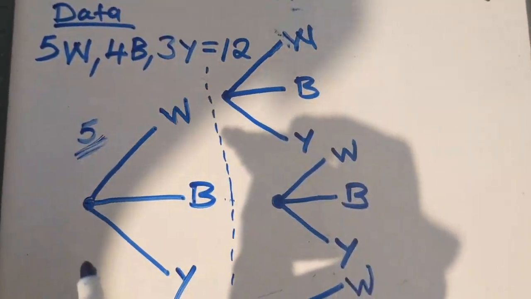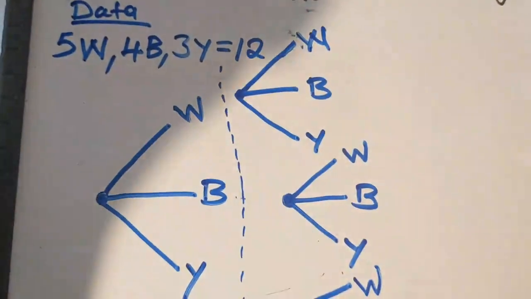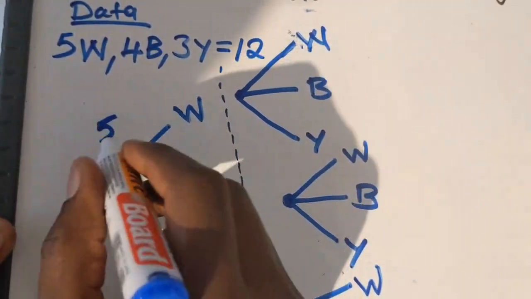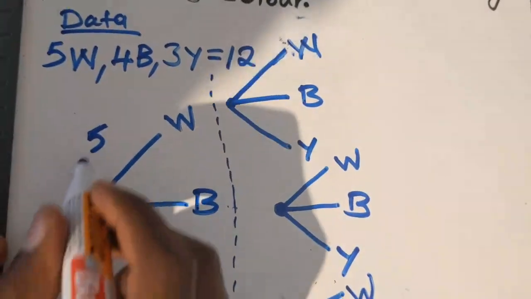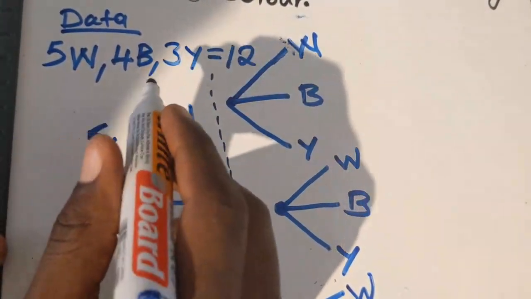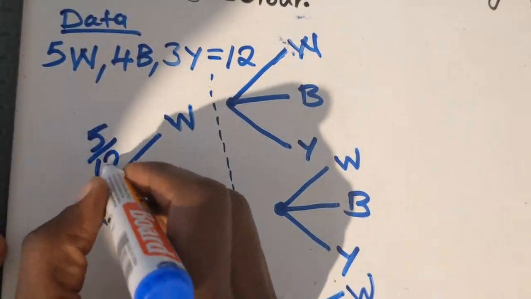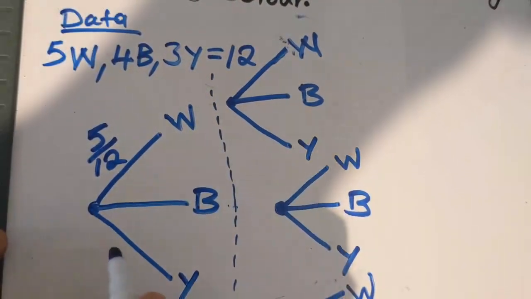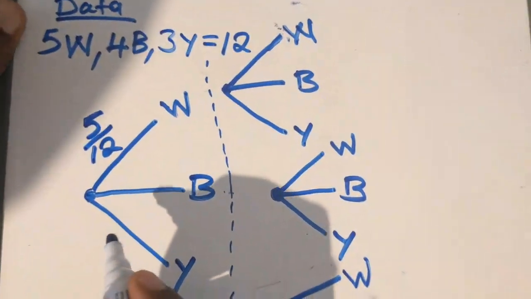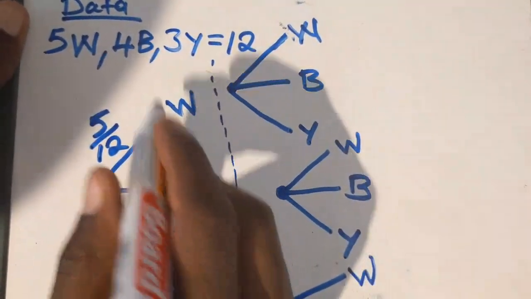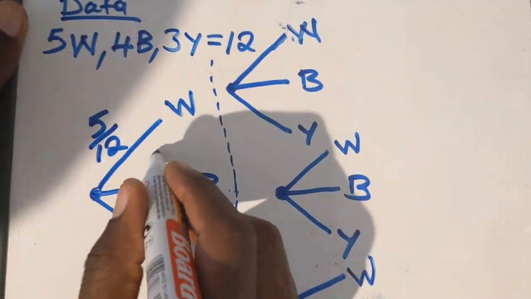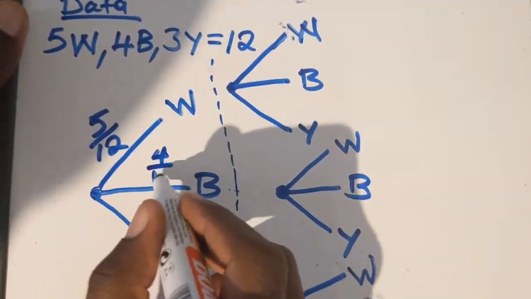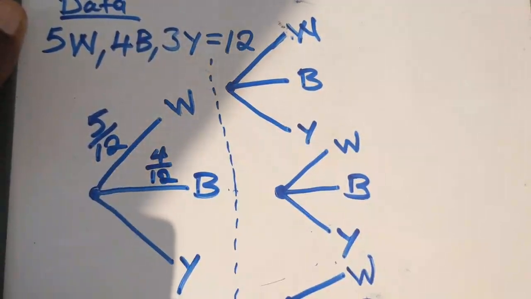Let me write it properly. So we have 5 white chalks, right? And the total number of chalks is 12. So you put the total number down there as 12. So that is the total number of chalks. Okay, so how many blue do we have? We have 4. Then the total number is what? Is 12. So you put 12 like that.